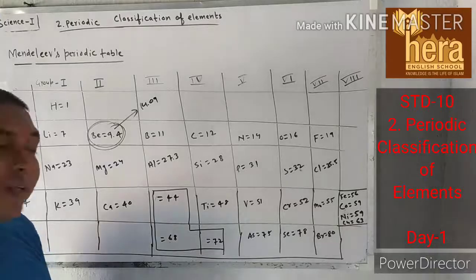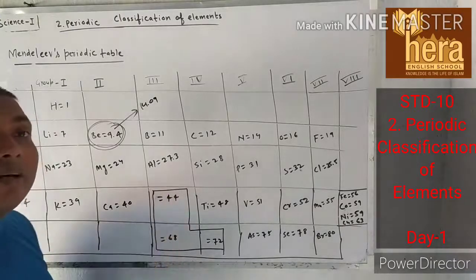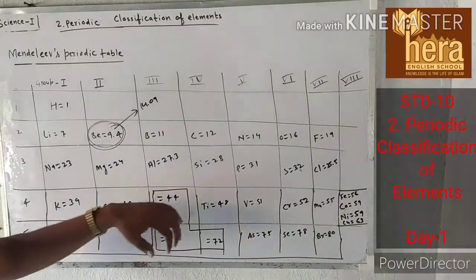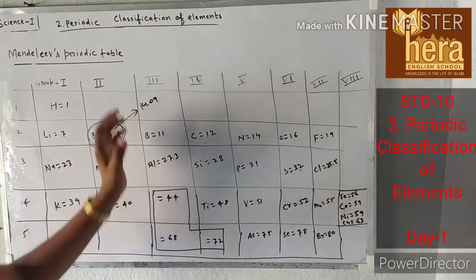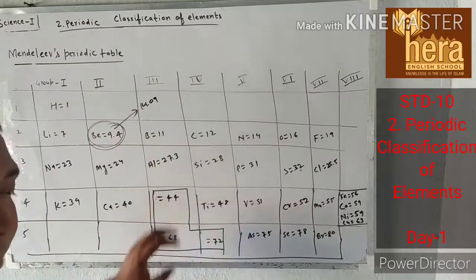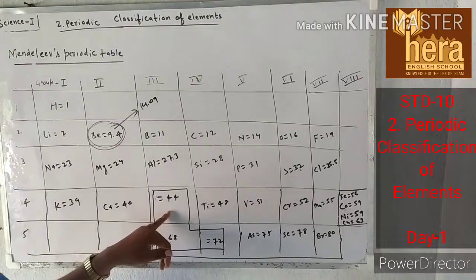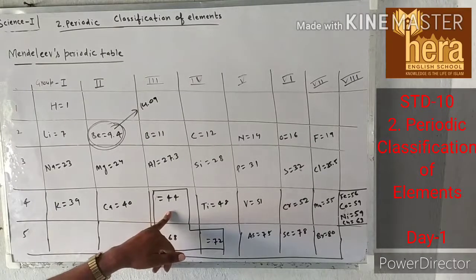At that time, those elements were not discovered, so he kept some vacant places in his periodic table. You can see here, this is vacant. There is no name written here. So these are the vacant places in his table.